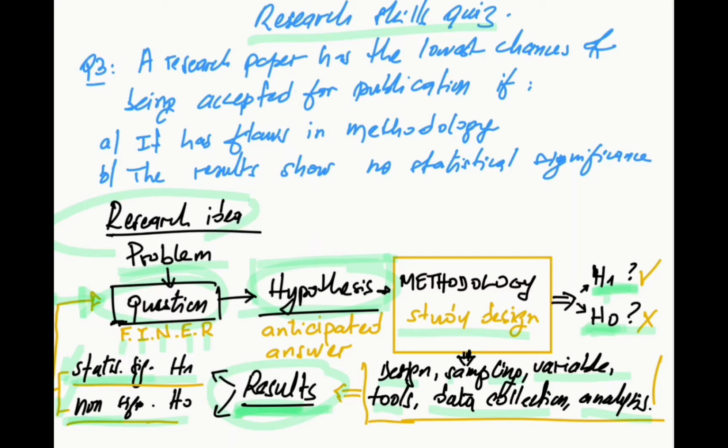On the other hand, if the methodology has flaws, the results that we will find will not be valid. So the answer to our question now is that the research paper has the lowest chances of being accepted if it has flaws in methodology.